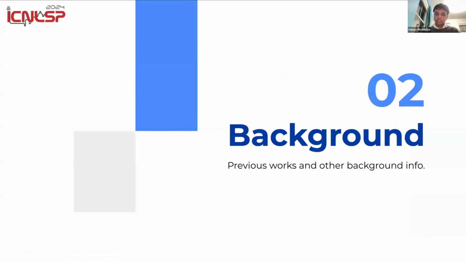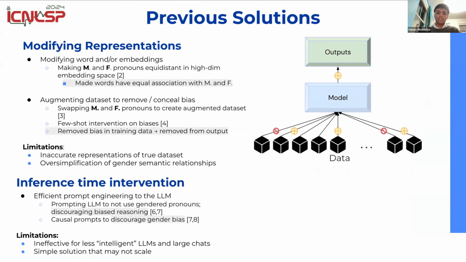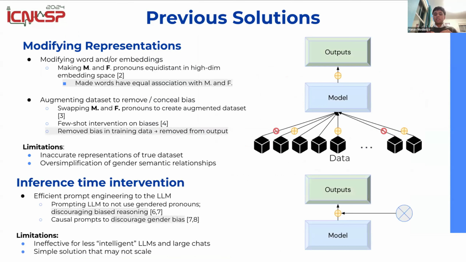Previous solutions to resolve gender bias generally fall under two categories. The first category modifies the training dataset and the word embeddings to reduce the bias in the outputs. However, this can distort the original dataset and oversimplify gender relationships. The second approach mitigates biases during inference time after the model has been trained, by using effective prompting that discourages gender bias reasoning. While these are effective in short interactions between the user and the bot, these prompts often fail in longer chats as the model may forget the original prompt.